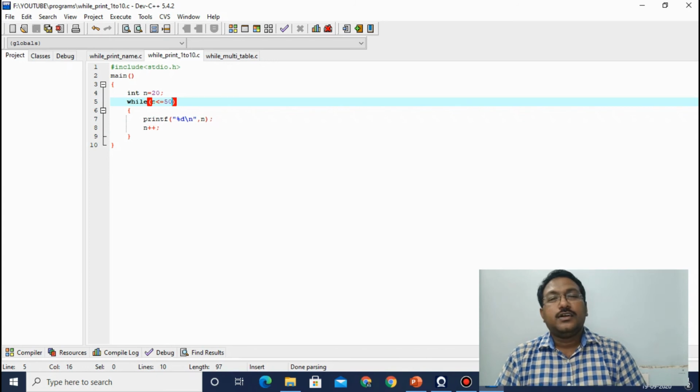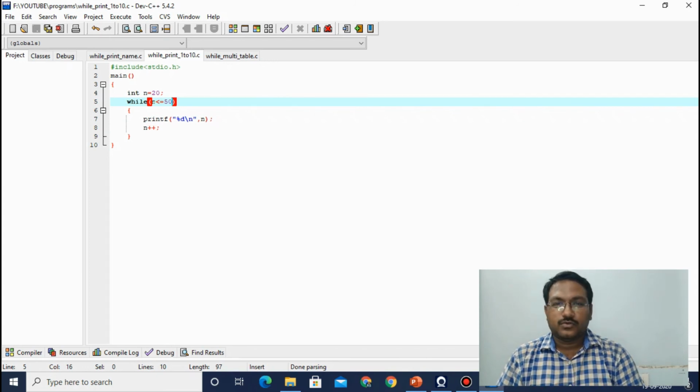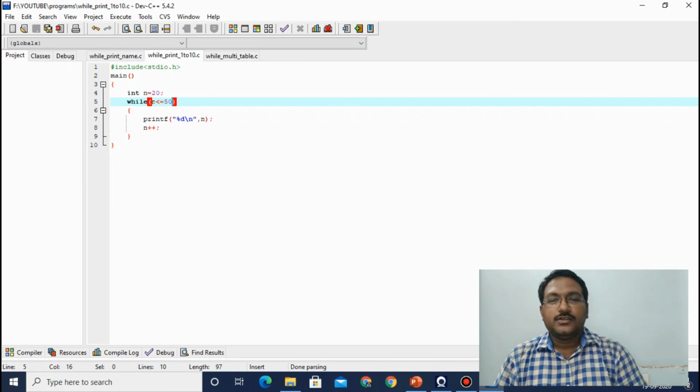Fine. So the number which is given by the user is fixed, it is 2. And the multiplication is also fixed, it will go from 1 to 10. And the answer. So here is the program.